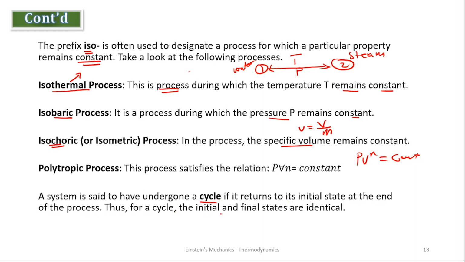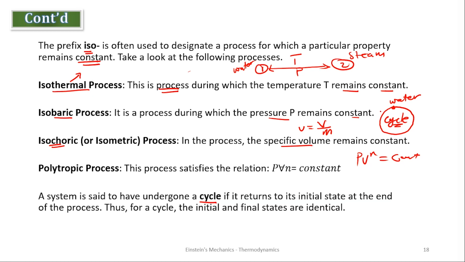Thus, for a cycle, the initial and the final state are identical. When we are talking about a cycle in thermodynamics, it means the initial and the final state are the same. Are we good? When a process starts from the water state and is heated to a point, and it is cooled back to water, this process is called a cycle. Are we good?